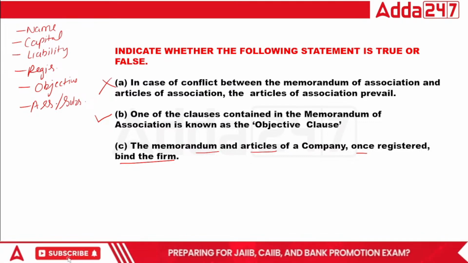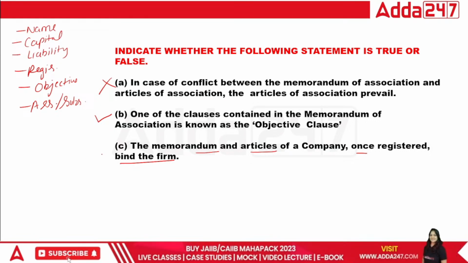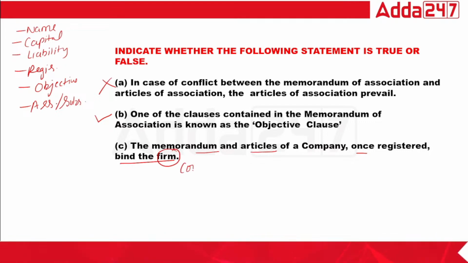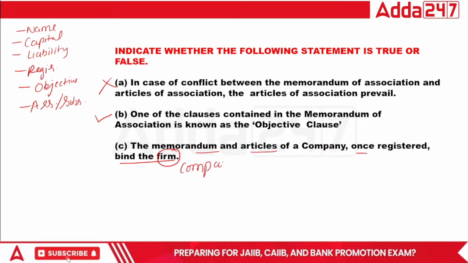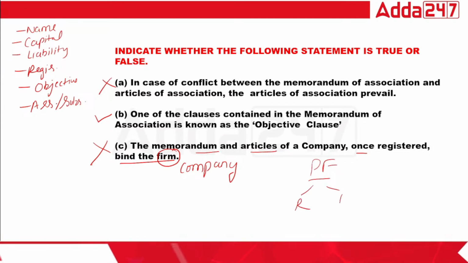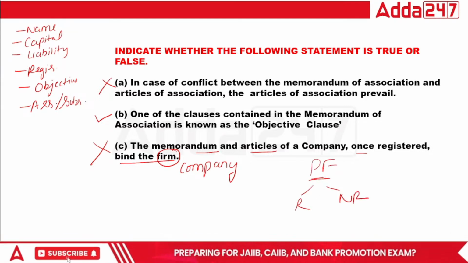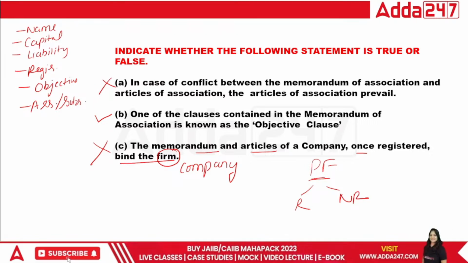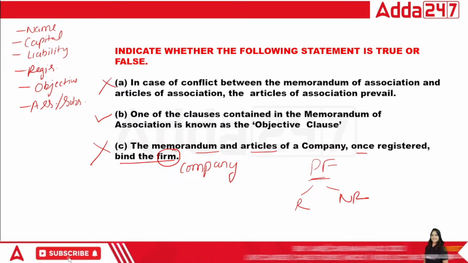So the memorandum and articles of a company, once registered, bind the firm. The answer is not firm, but it binds the company. So this is wrong. Because firm, we know that in the partnership form, it may be registered or not registered. It is optional for the partnership firm to be registered or not registered.